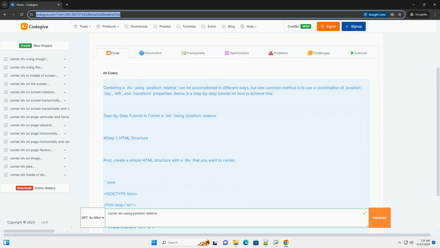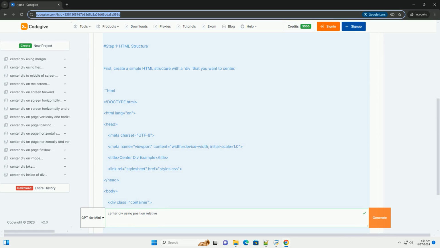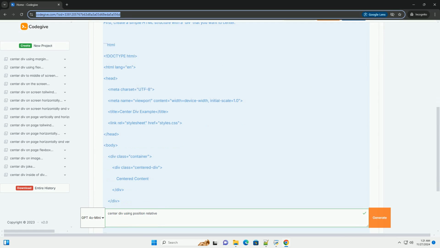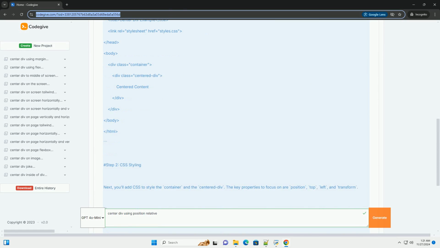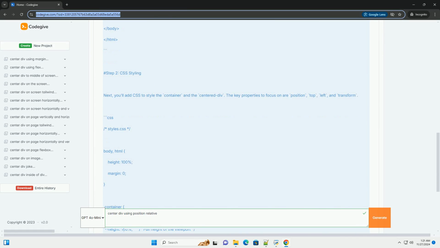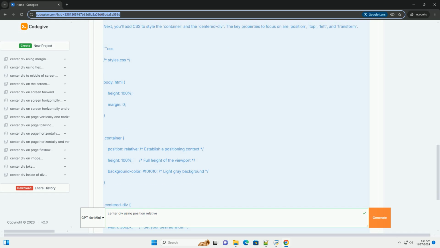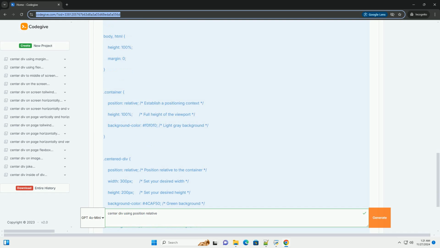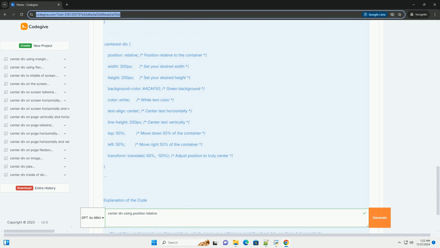Centering a div using position: relative can be accomplished in different ways, but one common method is to use a combination of position, top, left, and transform properties. Below is a step-by-step tutorial on how to achieve this. Step-by-step tutorial to center a div using position: relative.